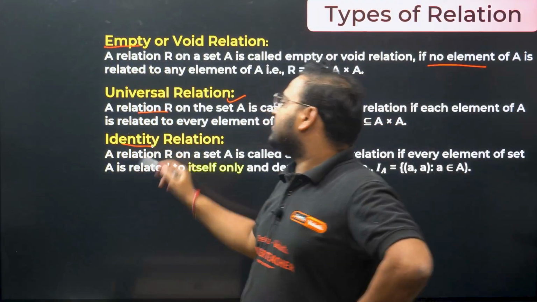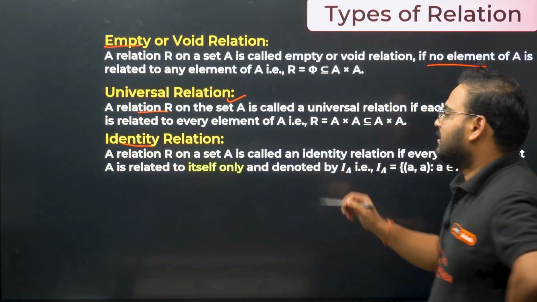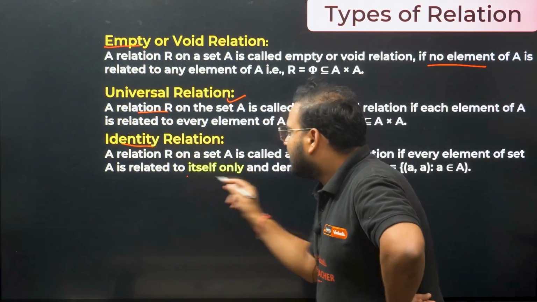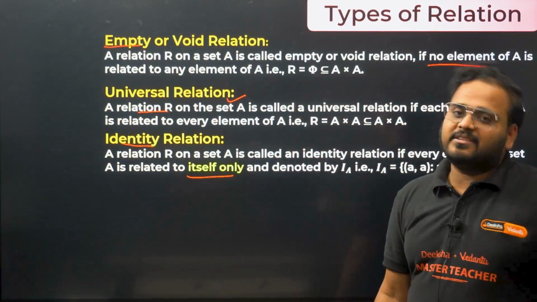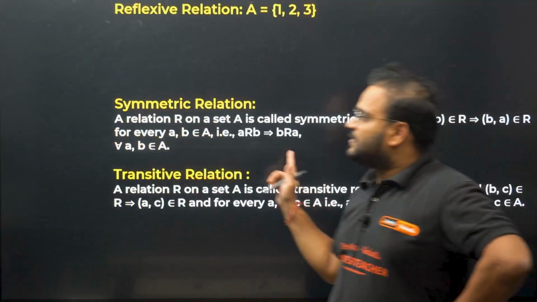Identity relation means whenever you have a relation where an element is related to itself only, it is called an identity relation. Okay, so the definitions are given over here.